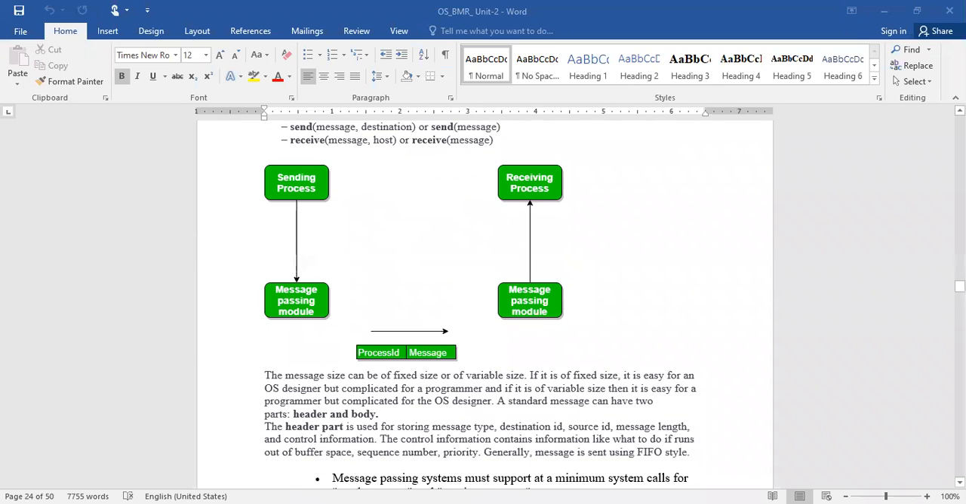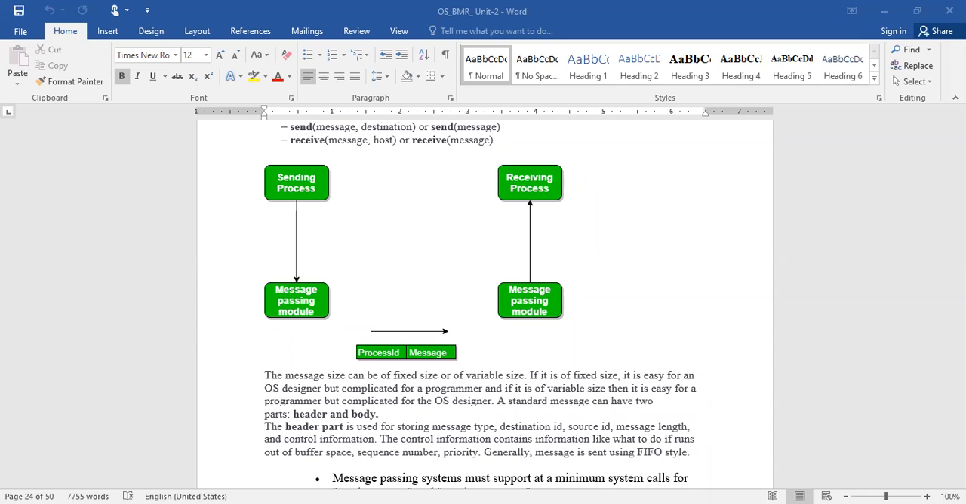Okay. So here, the message size can be fixed. Suppose you restrict both processes to share only a fixed size of message. So here are two variants: it may be a fixed size or a variable size. If it is fixed size, it is easy for the operating system, because the size is always fixed, so whatever mechanism you implement as an OS designer, we can easily design the way the information is going to be transmitted over the network, right?